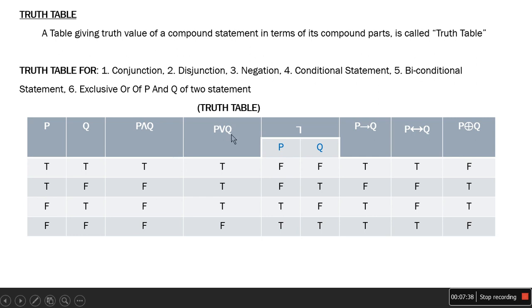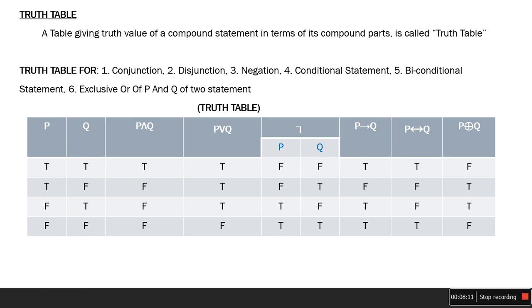Like that, in disjunction, if any one proposition is true, then the result will be true. This is the result of disjunction. In this case both are true, so I mark it true. Here proposition p is true, so the result will be true. Here proposition q is true, so the result will be true. Here both are false, so it is false. As far as disjunction is concerned, if any one of the propositions is true, then the result will be true.